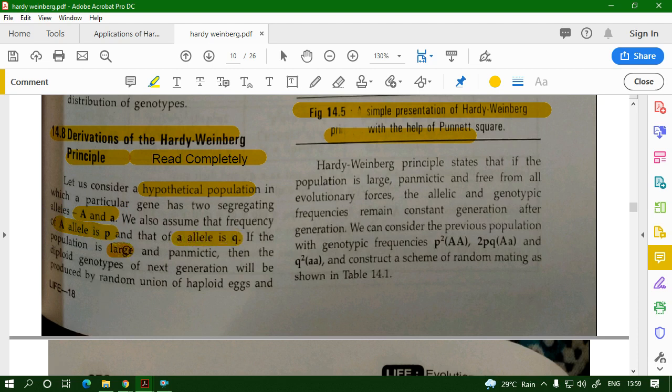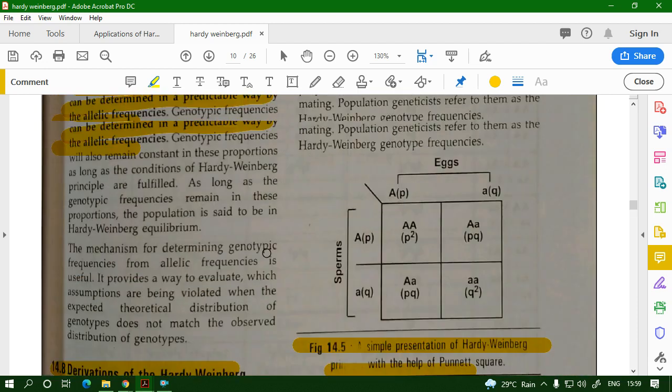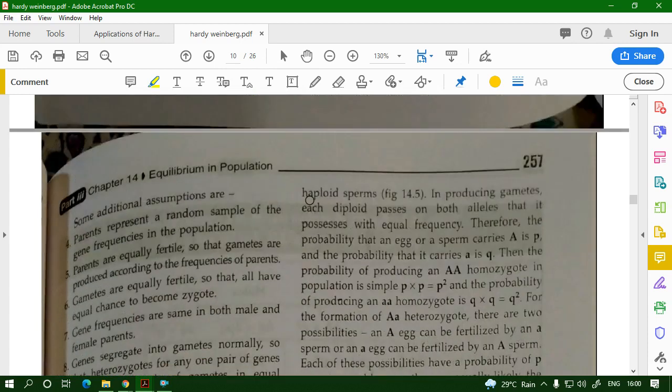The population is large and panmictic. Diploid genotypes of the next generation will be produced by the random union of haploid eggs and haploid sperms. So the probability of an egg or sperm which carries A is p, and q is for small a.